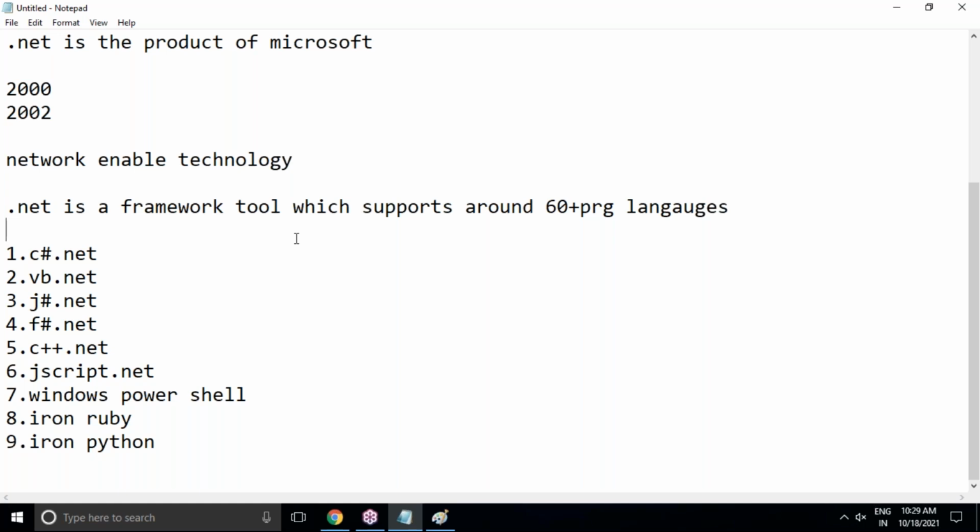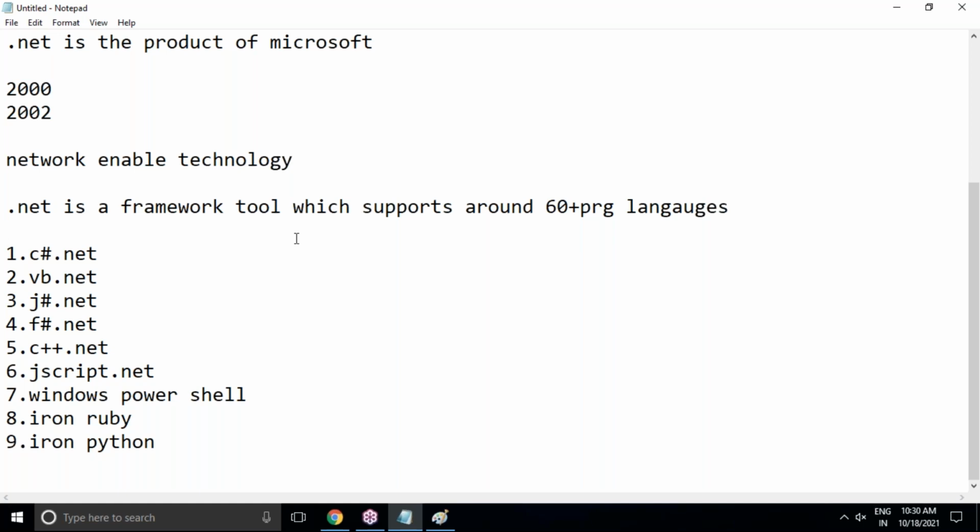As a .NET developer, what we need to do is install the .NET Framework software on our computer, and whatever built-in libraries come from Microsoft, you have to understand and know how to use them in your application and start developing your logic only. So your contribution will be less here.